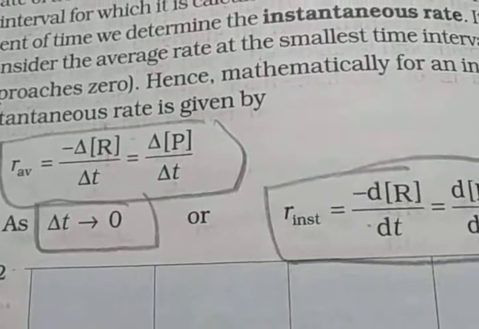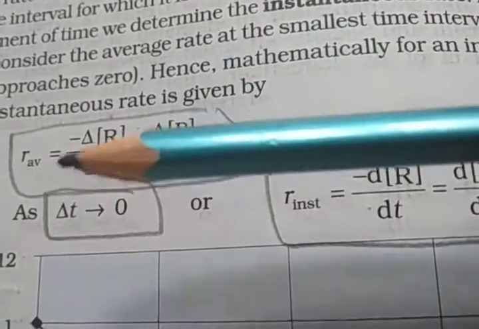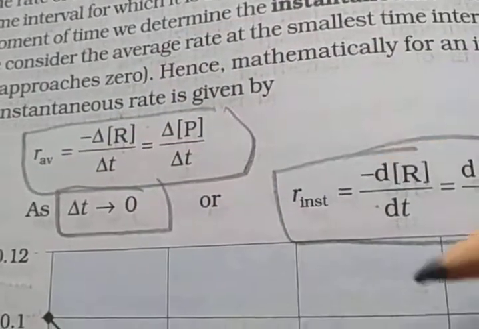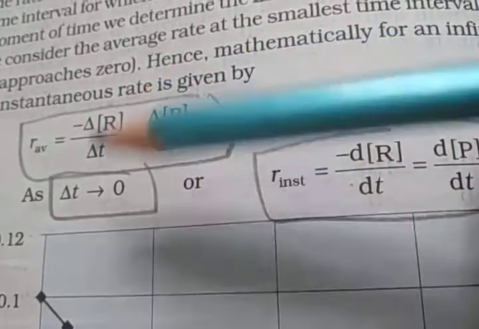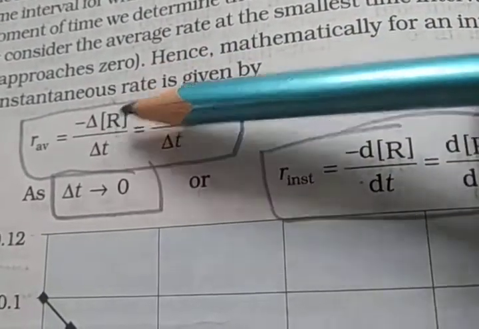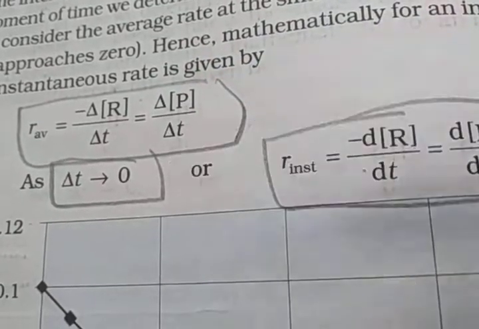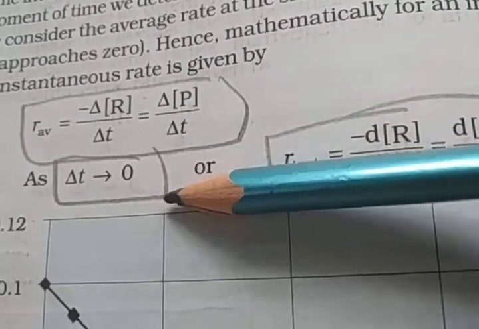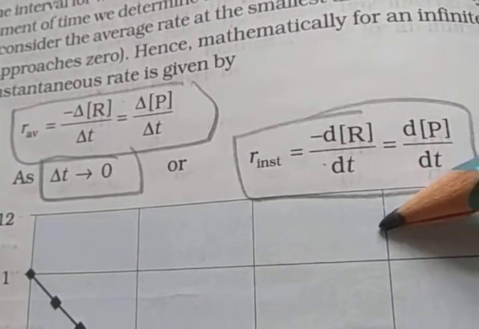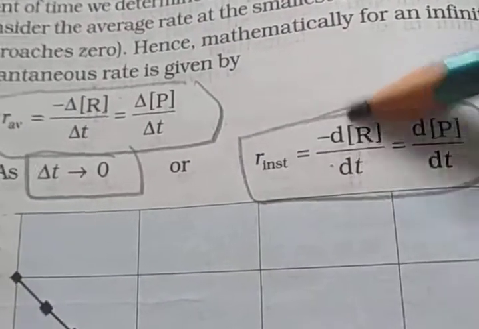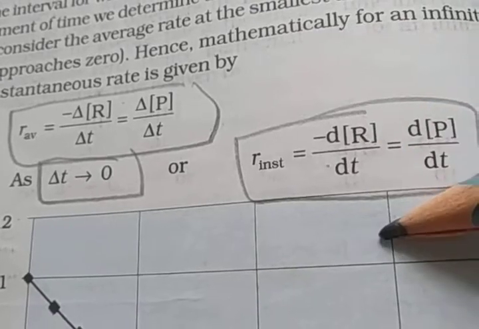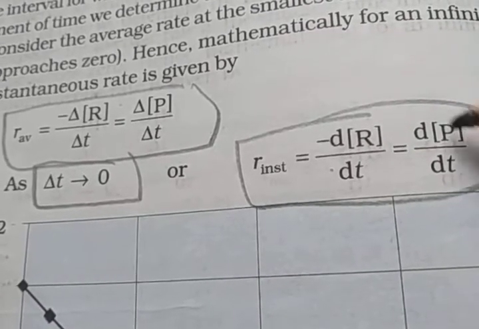So you have completely understood average rate of reaction and instantaneous rate of reaction. Average rate of reaction is minus delta R divided by delta T, which is equal to delta P upon delta T. When delta T tends to 0, the instantaneous rate of reaction is represented in differential form, so minus dR upon dt, and for a product, it is equal to dP upon dt.